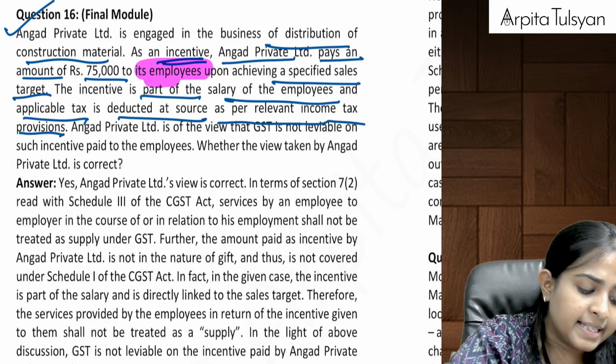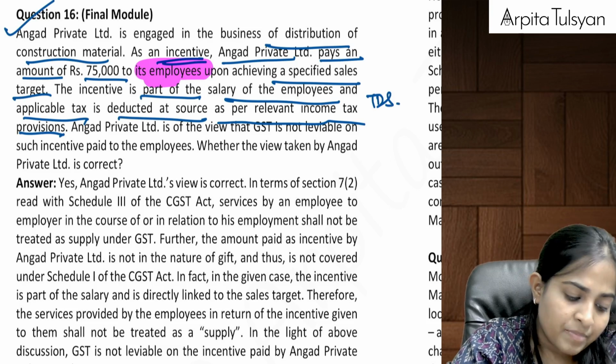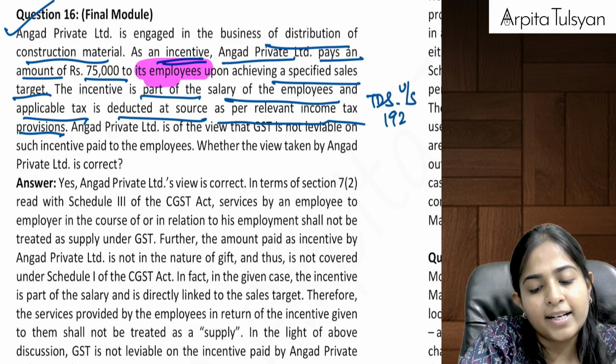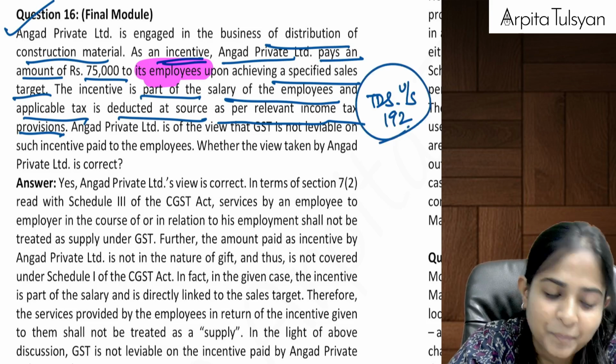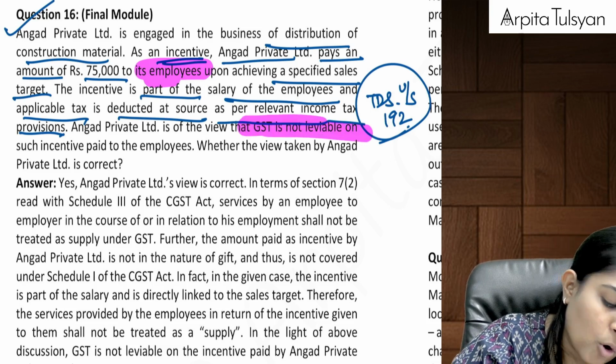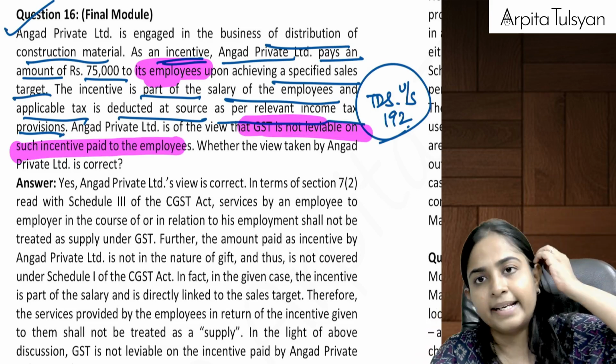Okay, so incentive is a part of salary and on that TDS is deducted as per income tax. Can we say if it is salary, then TDS under income tax will go under section number 192? Yes. Angad Private Limited is of the view that GST is not leviable on such incentive. Whether the view taken by Angad Private Limited is correct?